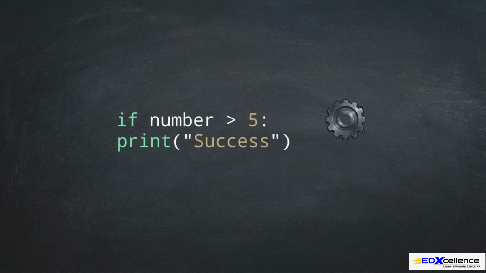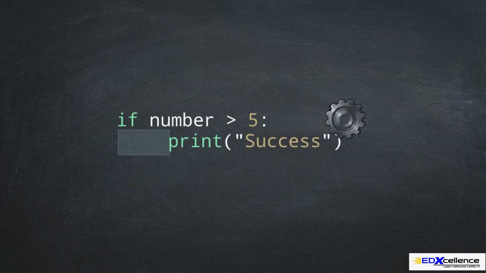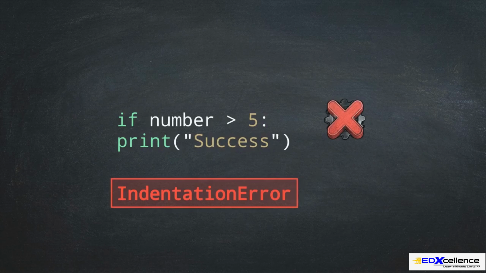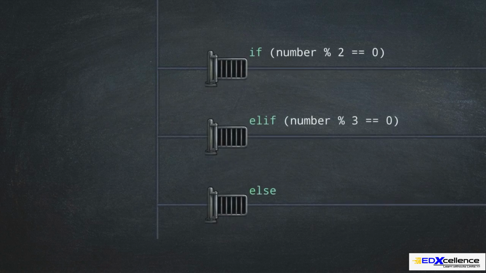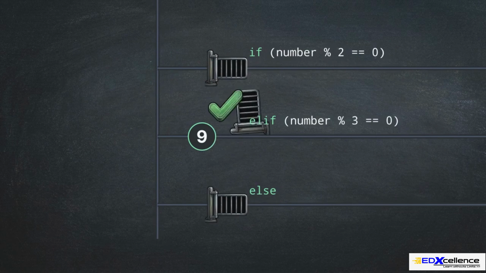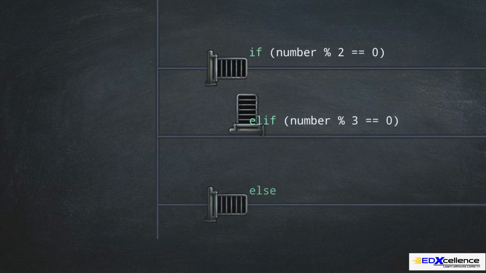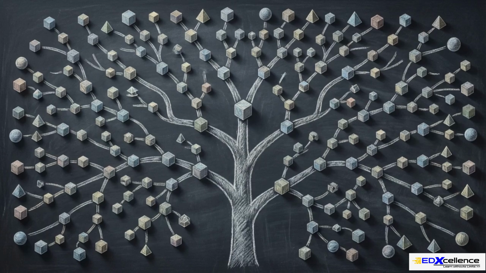Without this space, the compiler cannot group the logic, halting the sequence with an indentation error. When an if condition is false, the system uses elif and else as backup paths to keep the program running. Visualized as a vertical stack of gates, the number 9 hits the top if gate, checking divisibility by 2. It fails, bouncing down to the elif gate for 3. This flashes green, letting the number pass and bypassing the else path. This conditional branching provides the mechanism for programs to react to unknown data inputs.